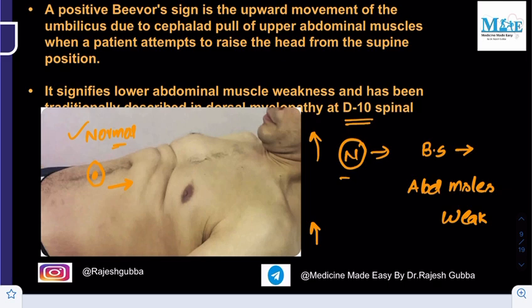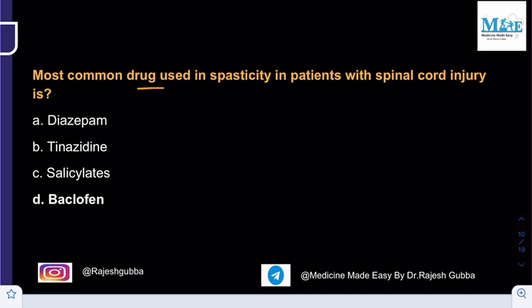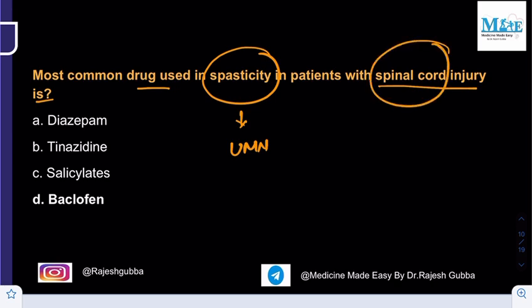And you take the third question. Most common drug used in the spasticity with spinal cord injury is diazepam, tizanidine, salicylates, baclofen. So spasticity, as we have already discussed, is seen in the upper motor neuron lesion. You come across this in case of the spinal cord injury, and this spasticity can be relieved by the baclofen. And baclofen is what? It is the skeletal muscle relaxant.